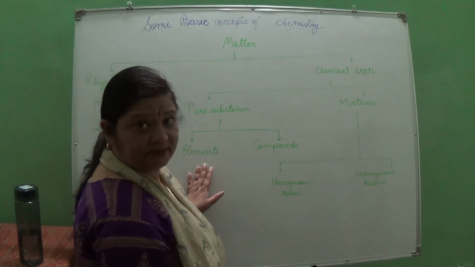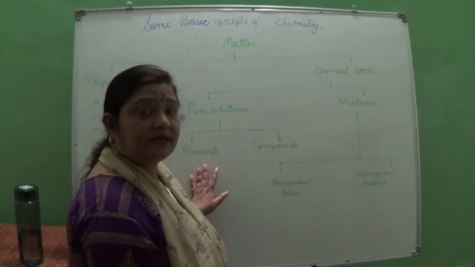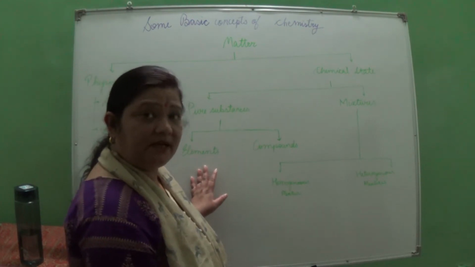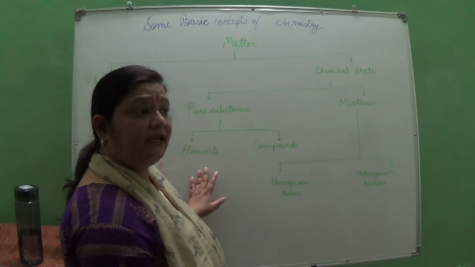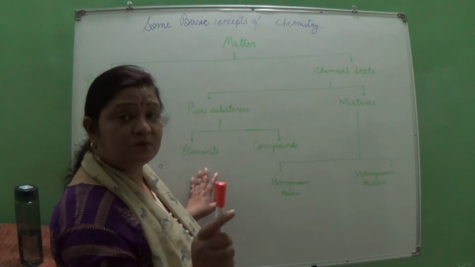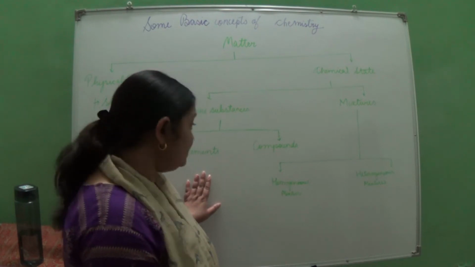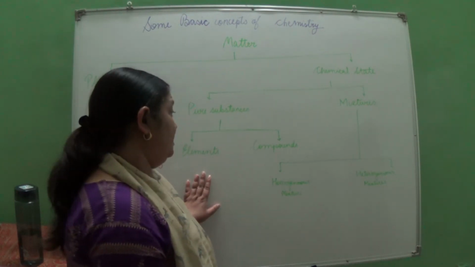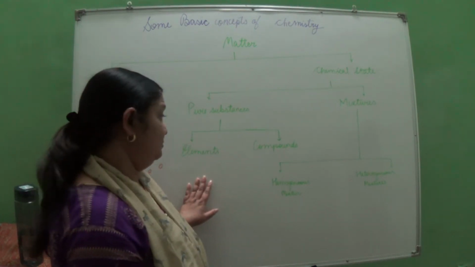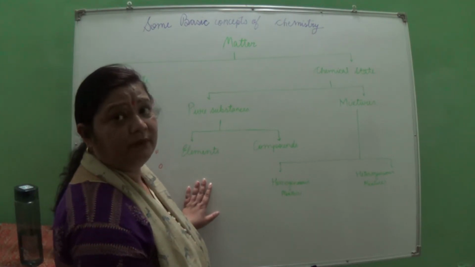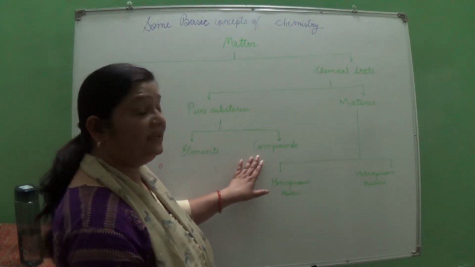So what are elements? When I say sodium, sodium is an element, isn't it? And its atom consists of how many electrons? 11 electrons, isn't it? So this will consist of 11 electrons only. If we say 12 electrons, then that element becomes what? Magnesium. So elements consist of only one type of atom, and they cannot be divided or simplified by any physical means. If it is done, it will be broken into its own entities.